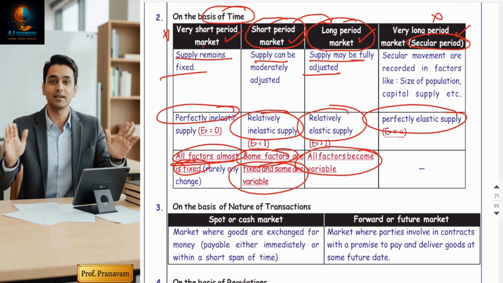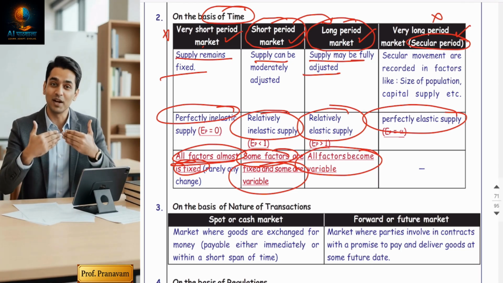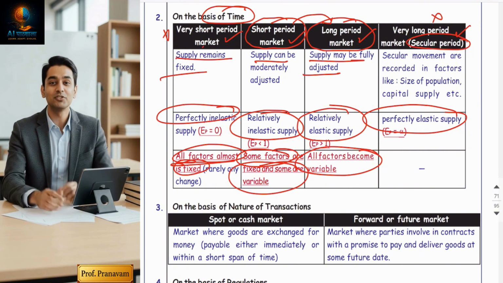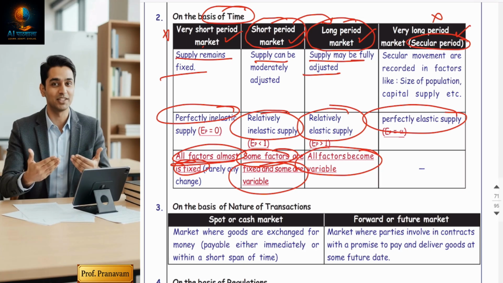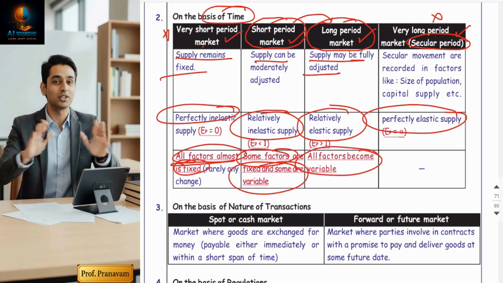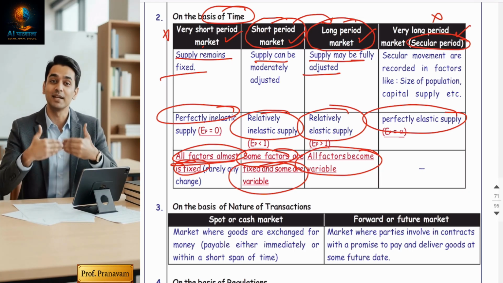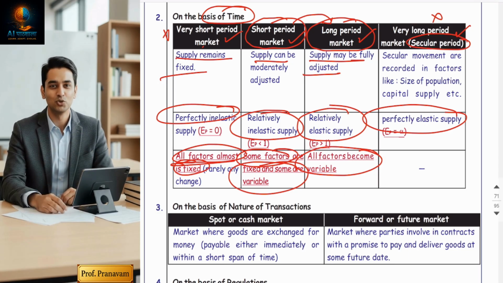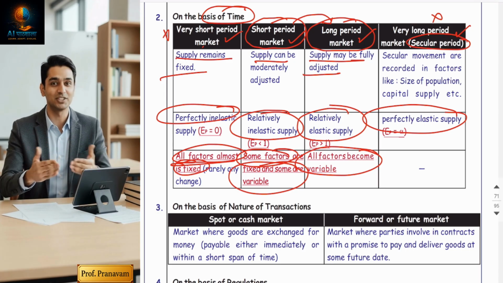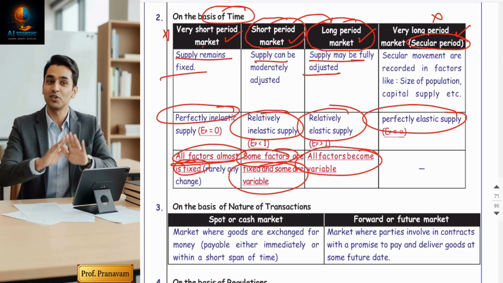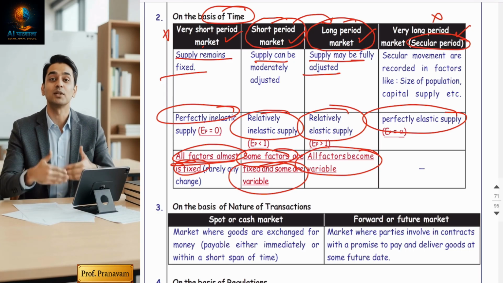Guys, long term trends like population and capital changes. It requires demand changes and supply changes due to change in new generation demands, technological advancement. So recap, short period is equal to less flexibility and long period is equal to complete adjustments.